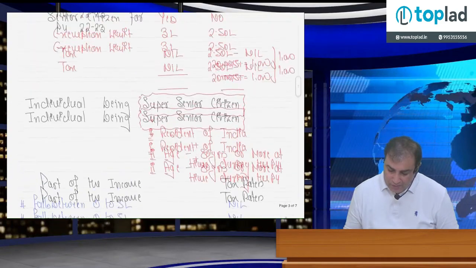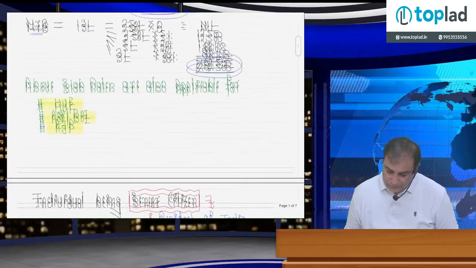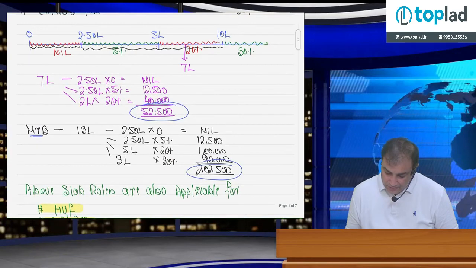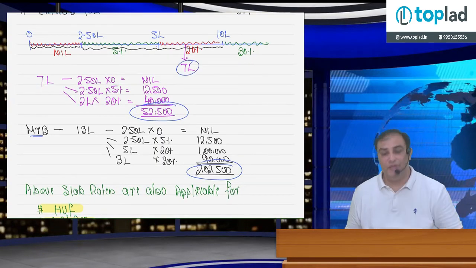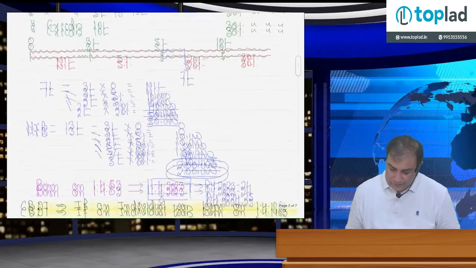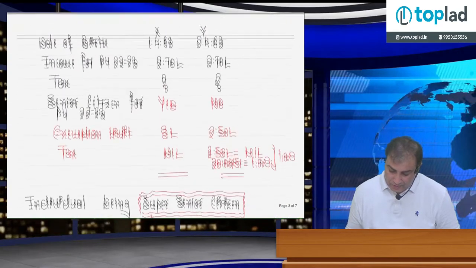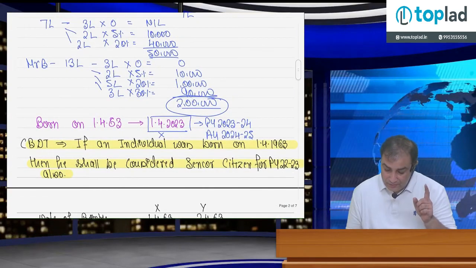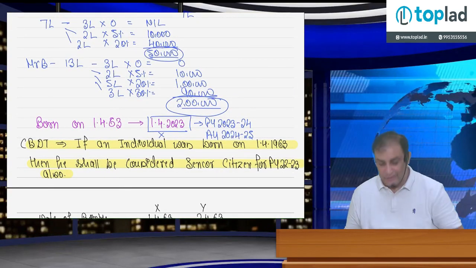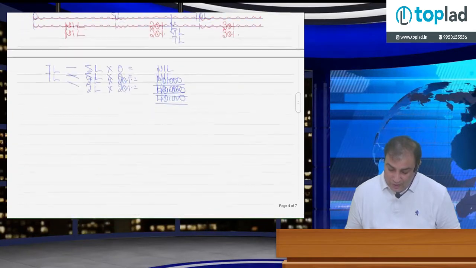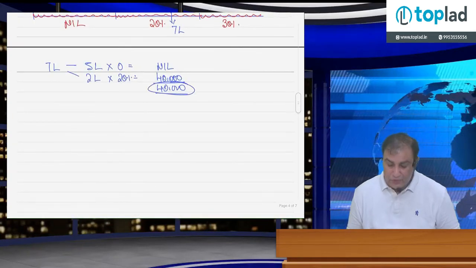See, in case of a normal individual, the tax on 7 lakh rupees was 52,500 rupees. In case of a senior citizen, the tax was 50,000 rupees, a saving of 2,500. But in case of a super senior citizen, tax is only 40,000 rupees.